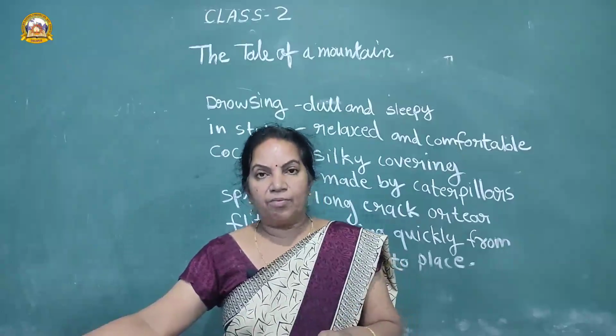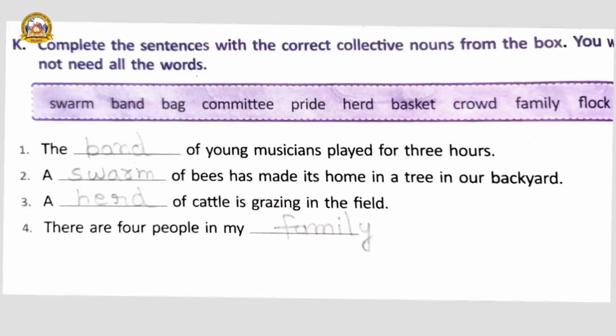Now, exercise number K. Complete the sentences with the correct collective nouns from the box. Very simple only. The band of young musicians played for 3 hours. A swarm of bees has made its home in a tree in our backyard.